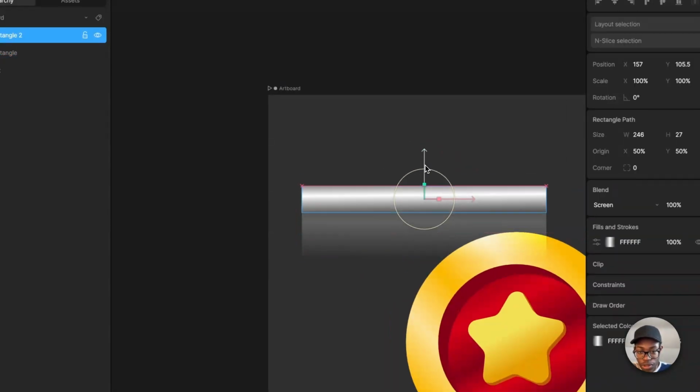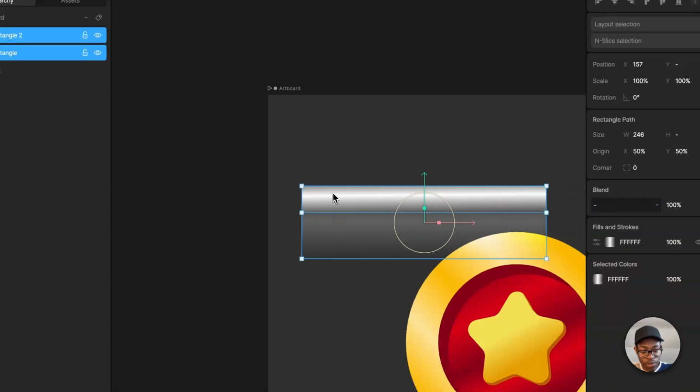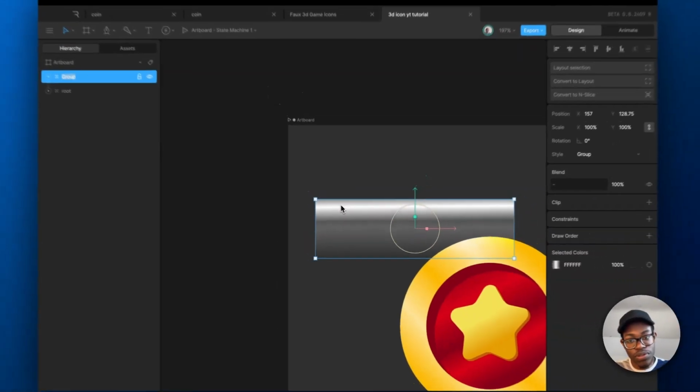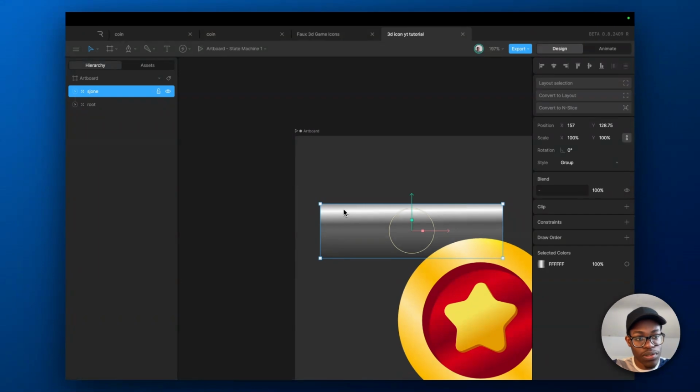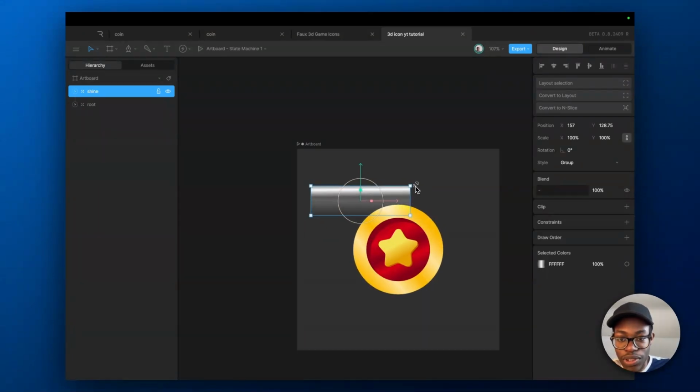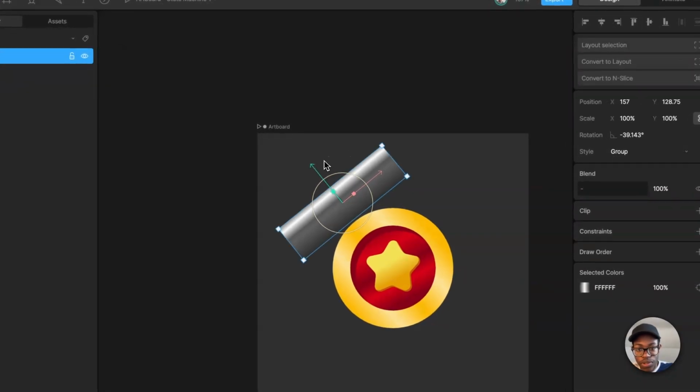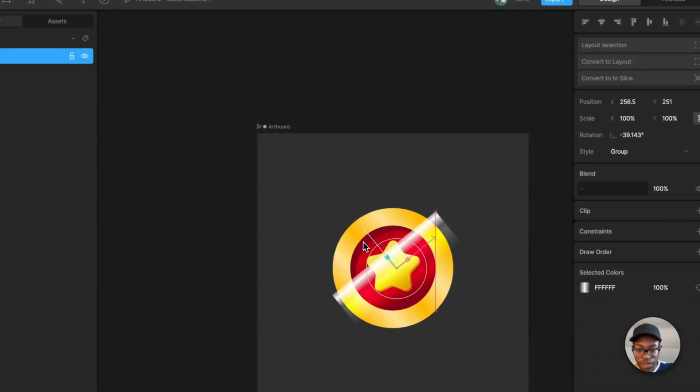Yeah, that's there. Group, what do you call it? Let's call it shine. And then this shine, we're gonna rotate it. We're gonna test it on this, if you can see how it's shining.